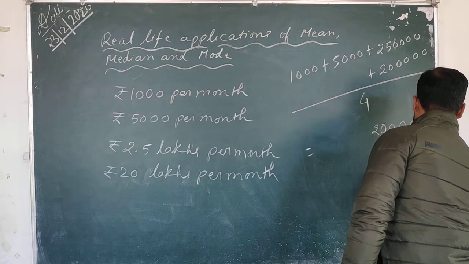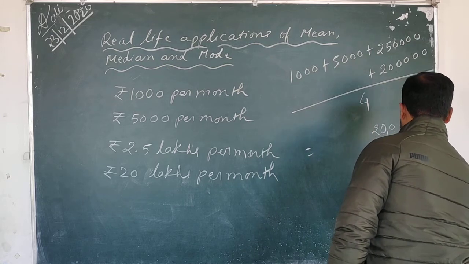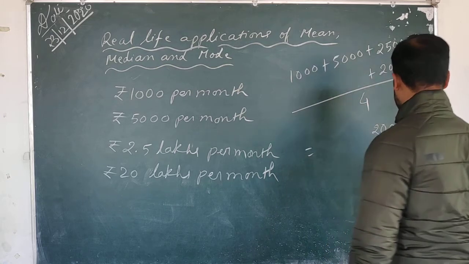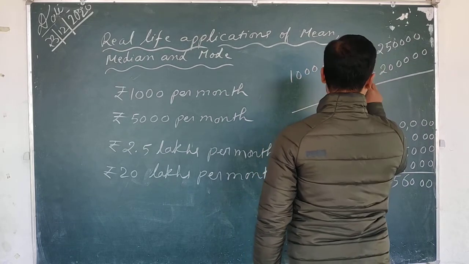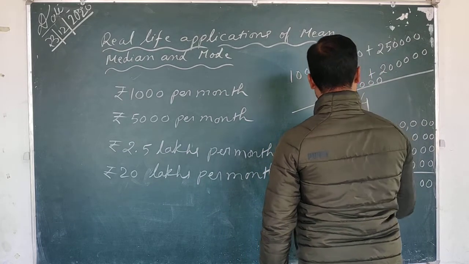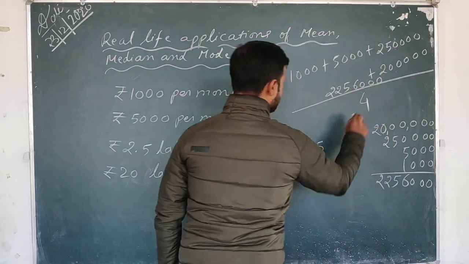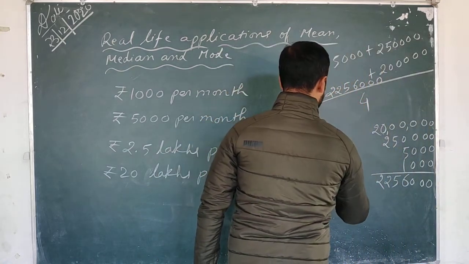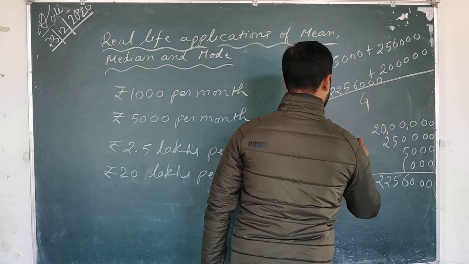Okay, so let us discuss this. Plus 1 6 and 5, 2 2 5 6 000 by 4. Now if you divide, you will get 4 5 is 20, 4 6 is 24, 4 4 is 16.